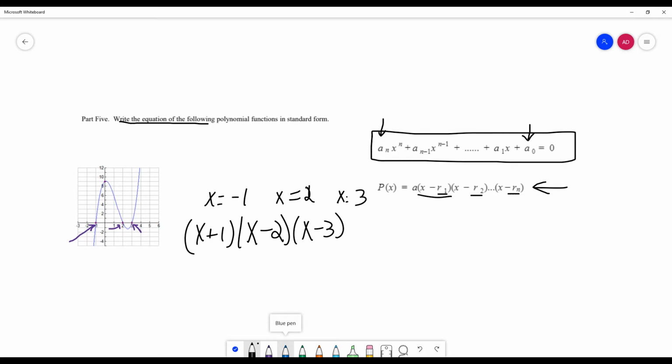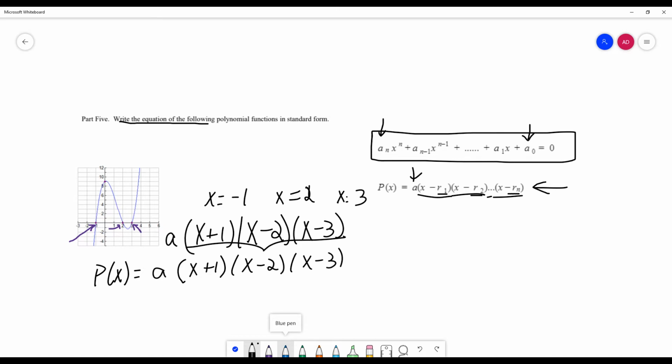If you notice, I've put it into that form. The only thing missing is the leading coefficient. I don't know what my leading coefficient is, so I'm going to call it a. So right now I have a polynomial, p of x is equal to a times those 3 factors. You can write them out like this, and eventually we're going to multiply them out anyway, but you're welcome to leave it like that first. Now, how do we find a? What I'm going to use to find a is this y-intercept way up here. The y-intercept there is 0, 9.